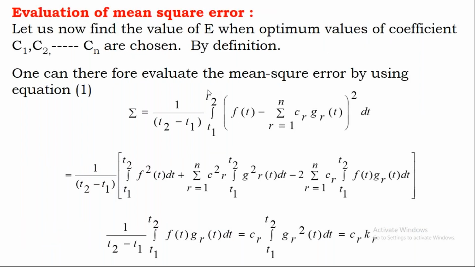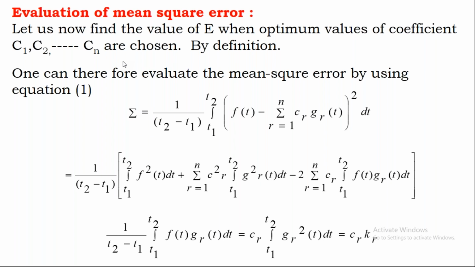Then we are calculating the mean square error. Now, to calculate the mean square error, we already calculated it by considering only one component. If we consider only one component, the actual function and the approximated function will not be close to each other. That means the error which you are going to get is not minimum. So we have to find the value of E when, instead of considering only one component, you consider n number of components.